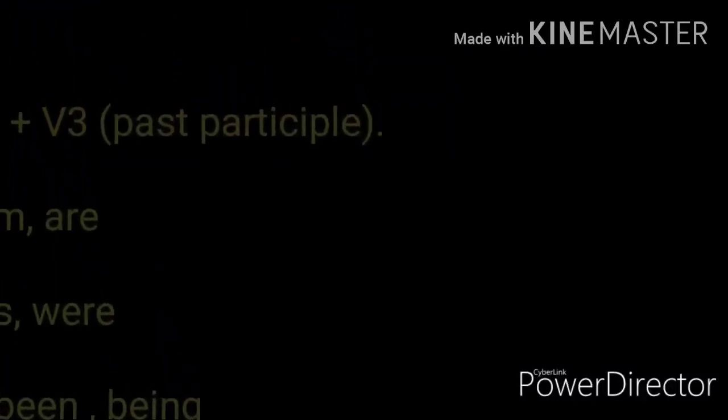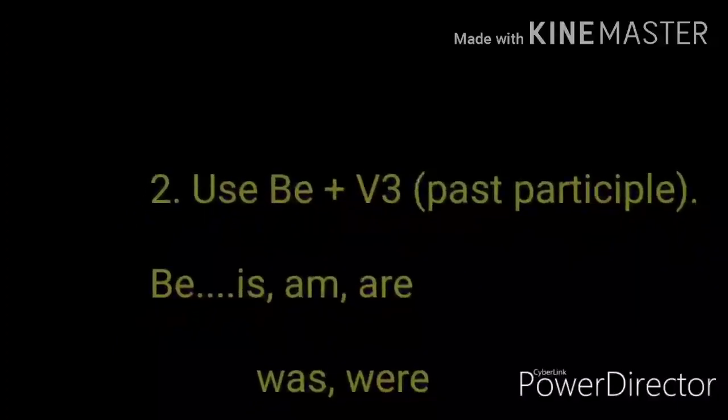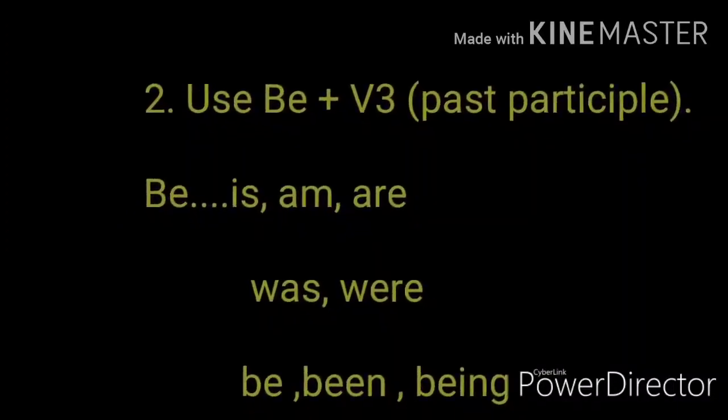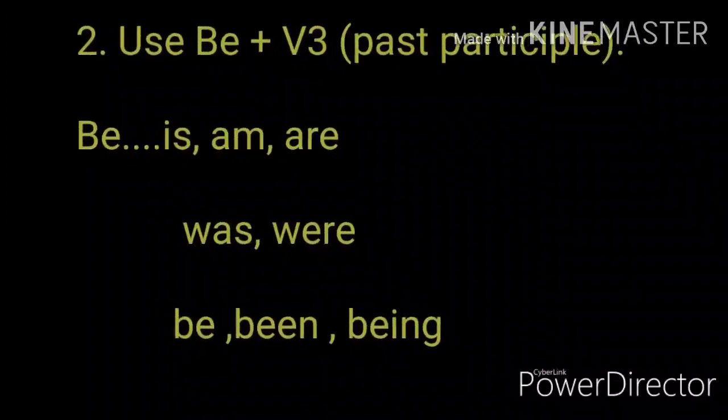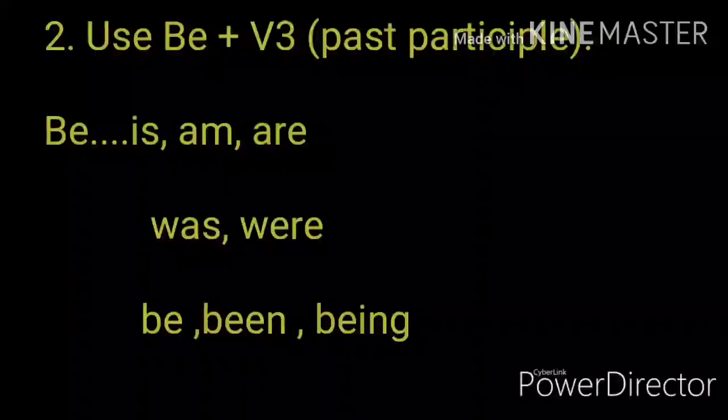Second rule, use be plus third form, that is known as past participle. After interchanging subject and object, we have to use be plus third form according to the structure of the sentence. There are 8 verb forms of be. Present forms are is, am, are. Past forms of be are was and were. Base form is be. Third form of be is been, and ing form is being.